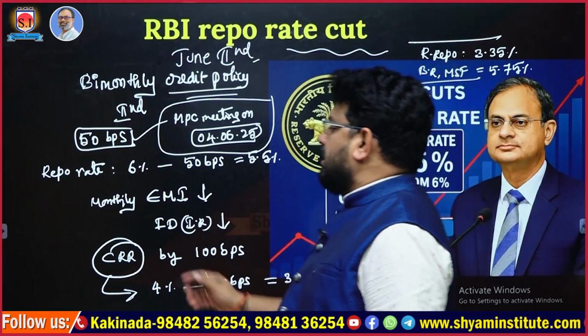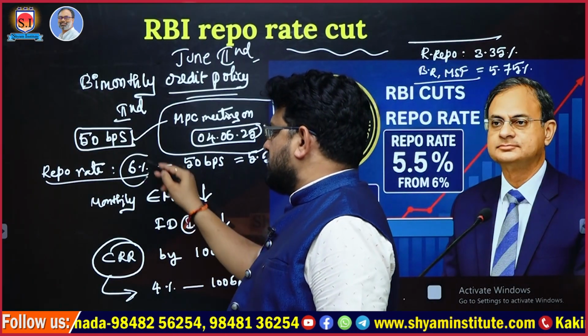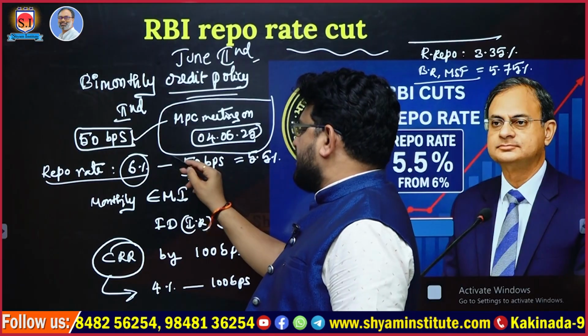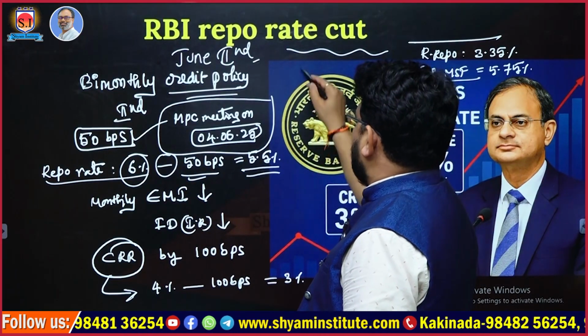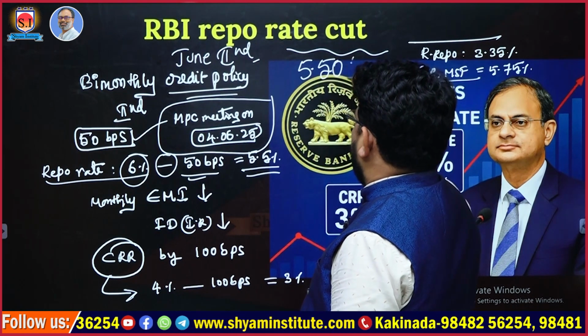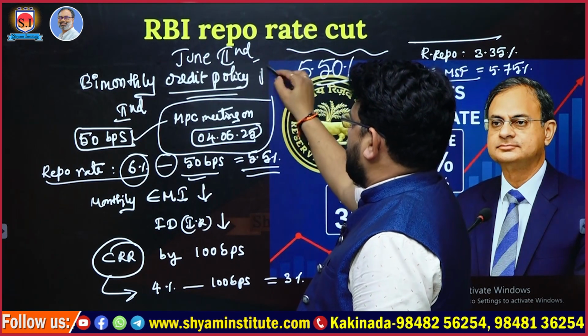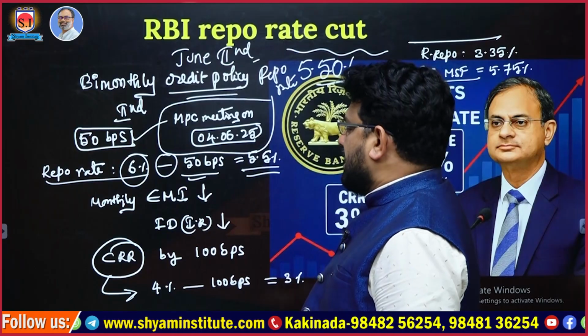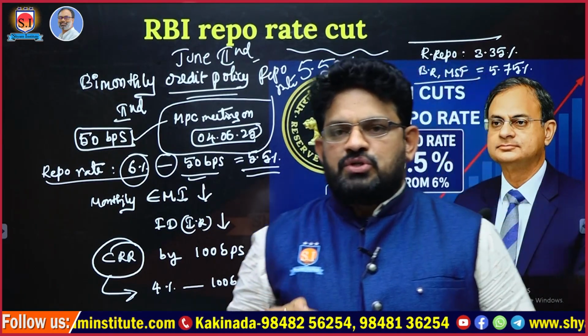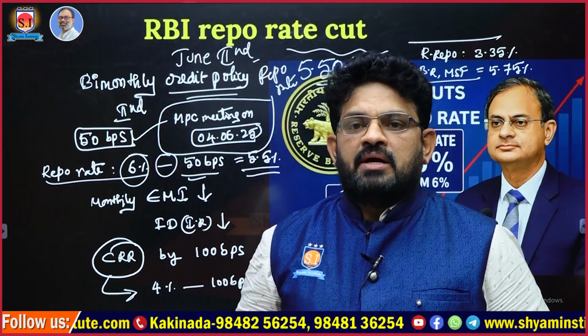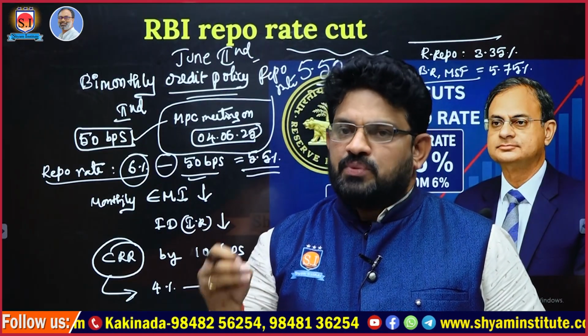The repo rate earlier was 6%. With the 50 basis points deduction, it reached 5.5%. This is the repo rate now. With this effect, as the repo rate is reduced, the interest rates charged by the banks to the customers will come down.